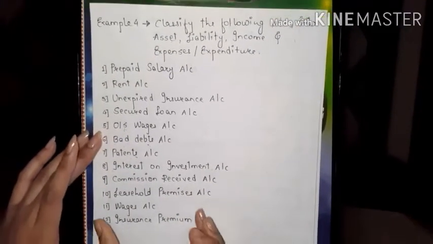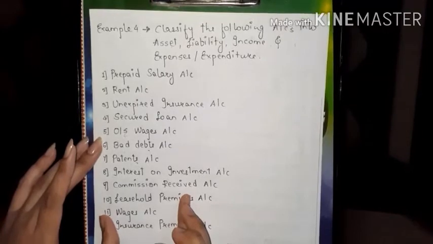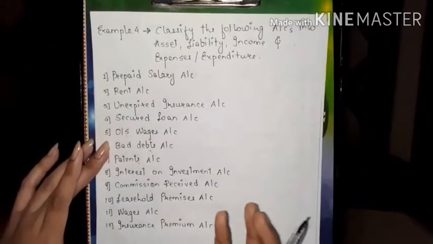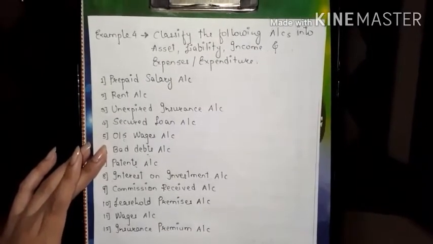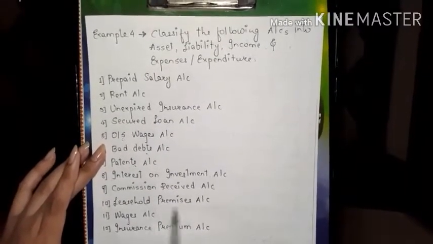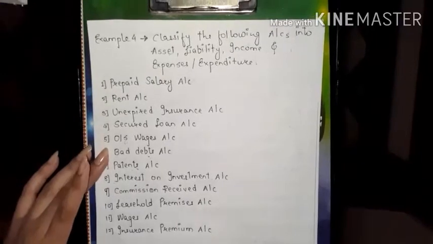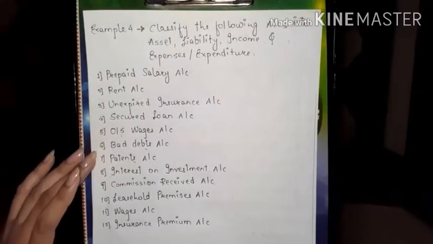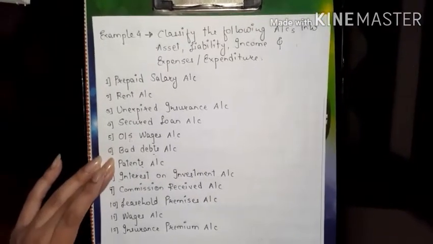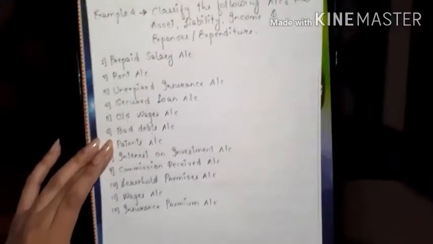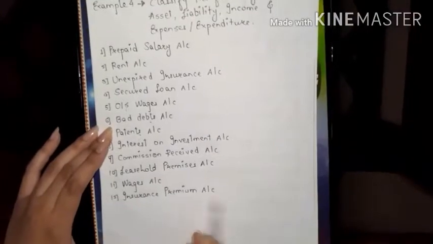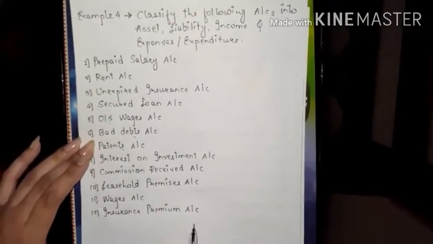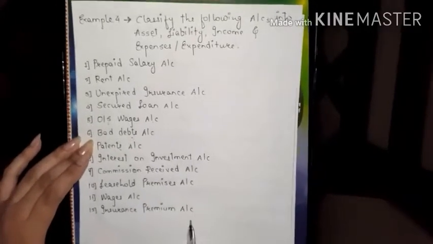Now it is a temporary ownership you are holding for setting up your business, any small company you want to set up. That is called leasehold premises. We can say it is rented premises. We are taking land on rent for setting up our business. Now, insurance premium account. We already know what a premium is. If we have taken insurance, we have to pay a premium for that. That is called the insurance premium account.